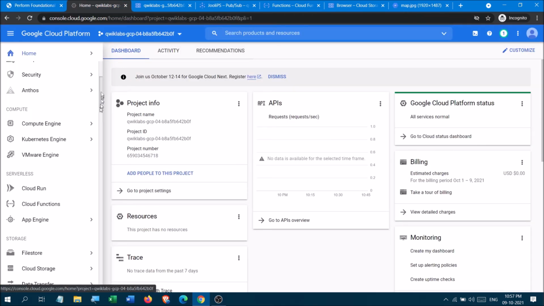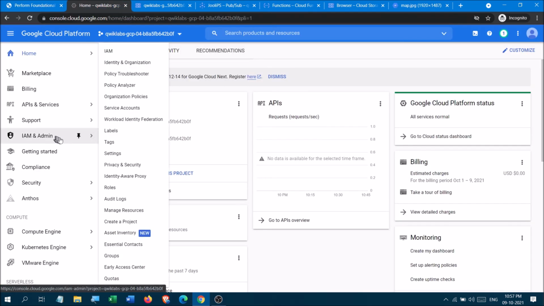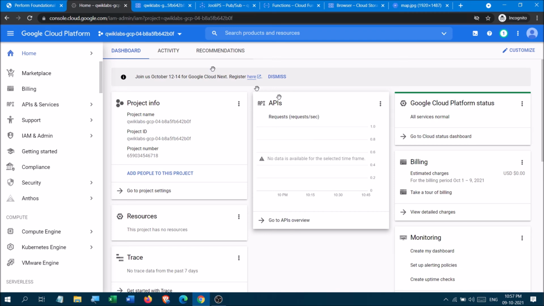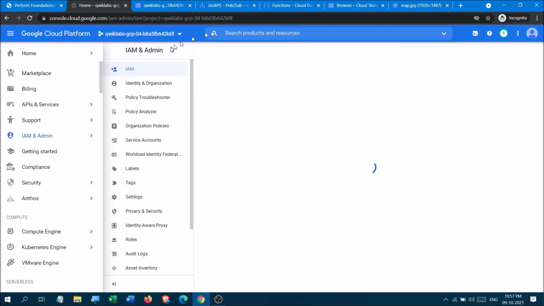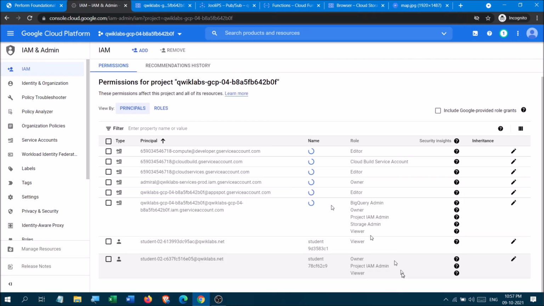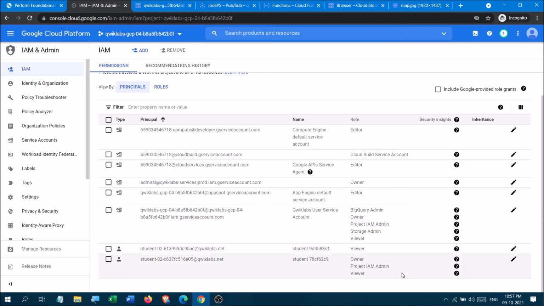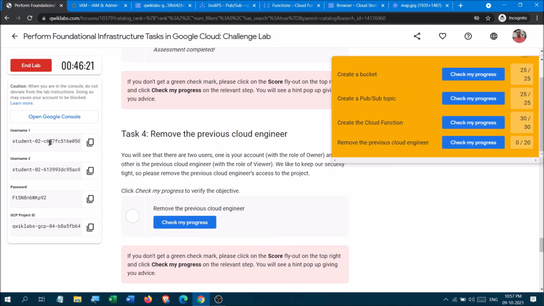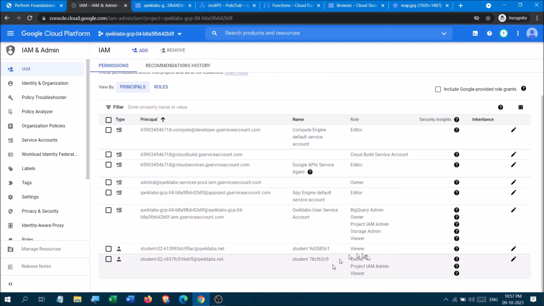For this you don't require a tab. What we have to do is go to IAM & Admin, IAM. Now you can see that there are two users. C63 is the owner.